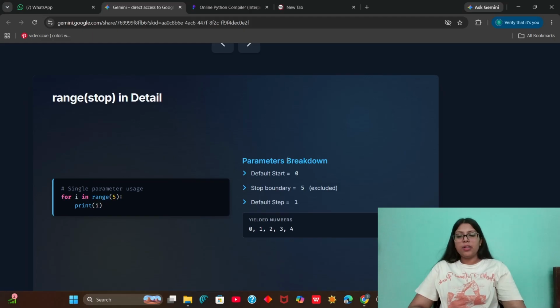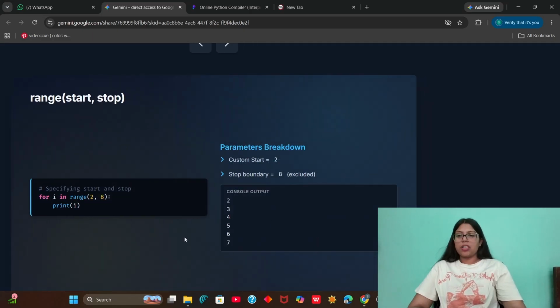We will only run till 5 minus 1. And the default step is 1, so we are incrementing it by 1 only because we have not specified the incrementing value. So we will take the default value. It will start from 0, then it will increase by 1, again 1, 1, 1, and we will get this output: 0, 1, 2, 3, 4. This is how the default case works here.